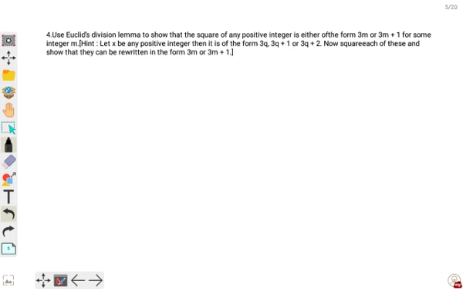Okay, so next: use Euclid's division lemma to show that the square of any positive integer is either of the form 3m or 3m plus 1 for some integer m. So m can be any integer.